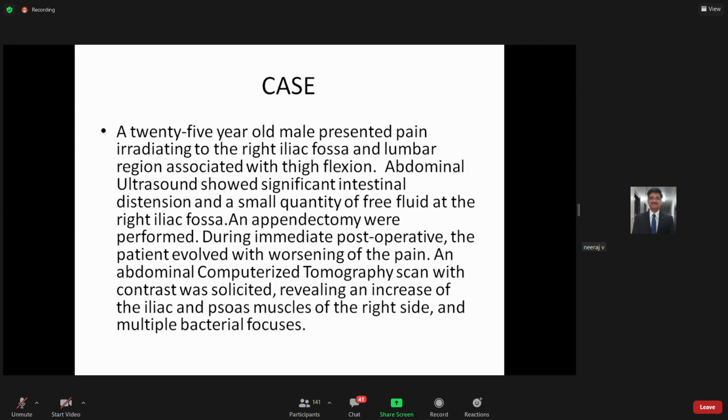Okay, no problem. So this is all about the posterior abdominal wall. Thank you very much. Is there any question you want to ask at this moment? Because I can take 5 minutes more because I started 5 minutes late. Not my mistake, because they gave me host right only after 5 minutes, or rather 6-7 minutes. If you want to ask any question, still I can take 5 more minutes. Just write in the chat box if you have any question related to the posterior abdominal wall.